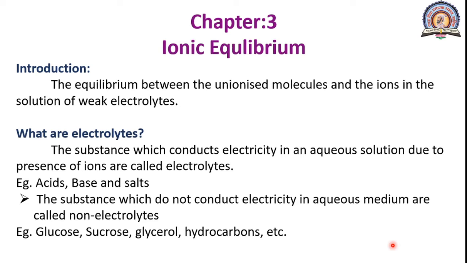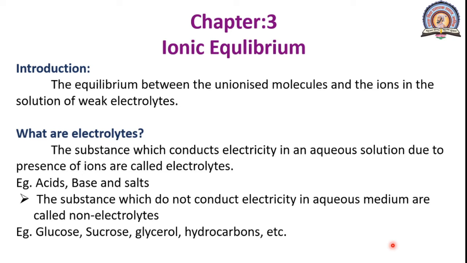And the phenomenon of splitting is known as ionization or dissociation. So the equilibrium that forms during any chemical change is known as chemical equilibrium, whereas the equilibrium that is attained during any ionization process is called ionic equilibrium.